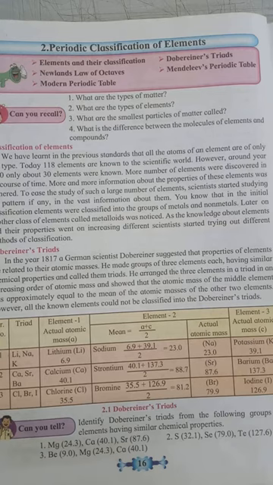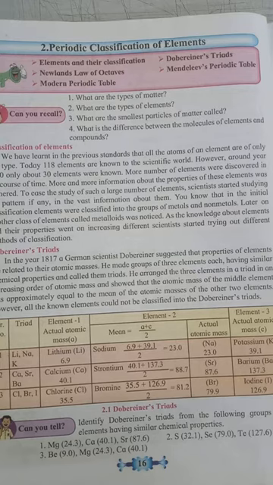But as time passed and discovery went on, the number of discovered elements increased. Today you know that 118 elements are discovered in this world, and there are vast differences in their chemical and physical properties. Therefore, it is not easy to study the chemical and physical properties of all the elements at once. So, to ease the study of physical and chemical properties of the elements, there was a need for classification of elements. Then you can study the properties of elements easily.